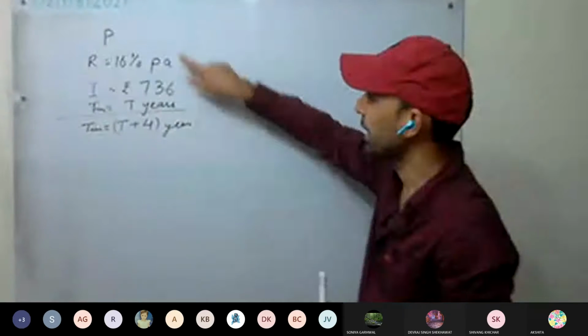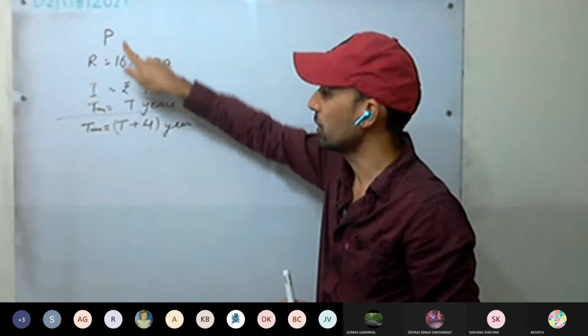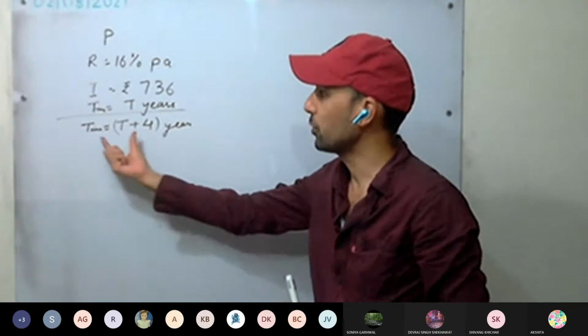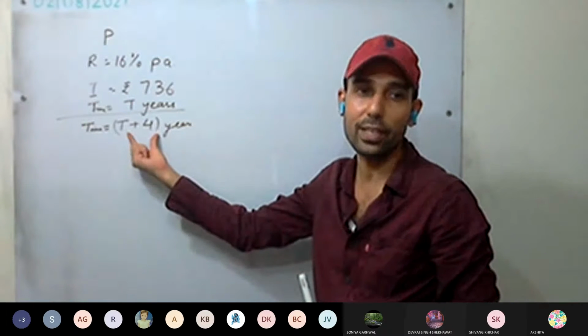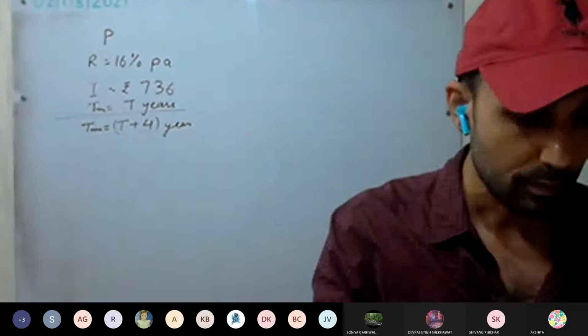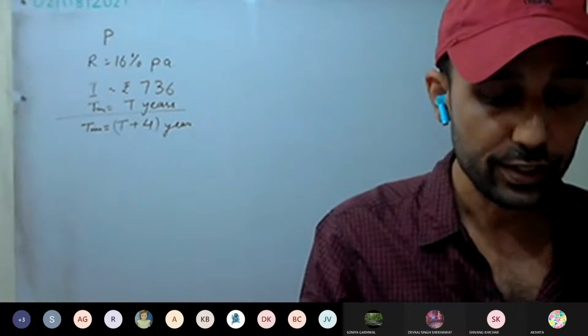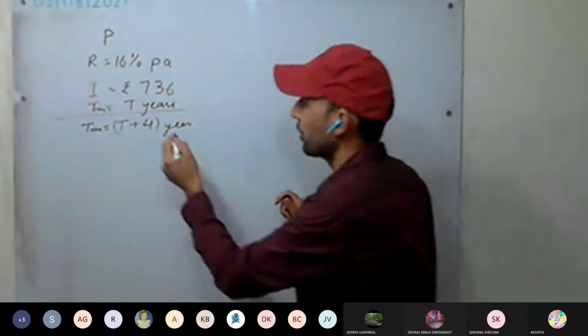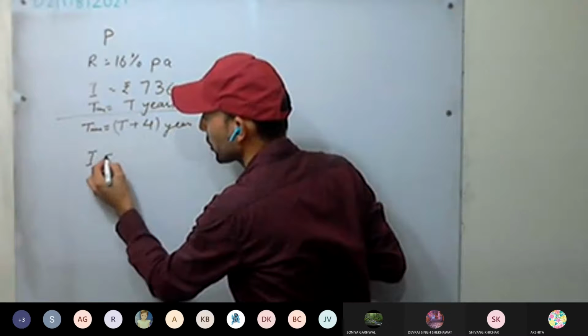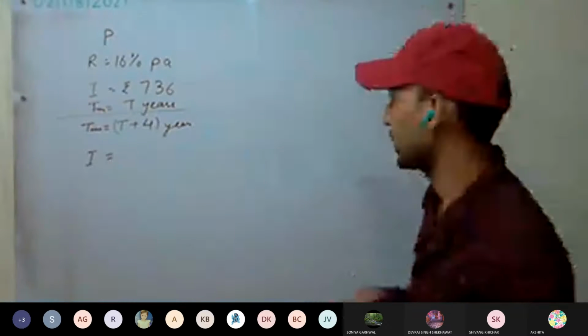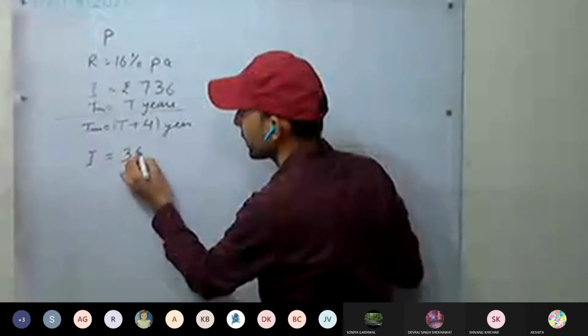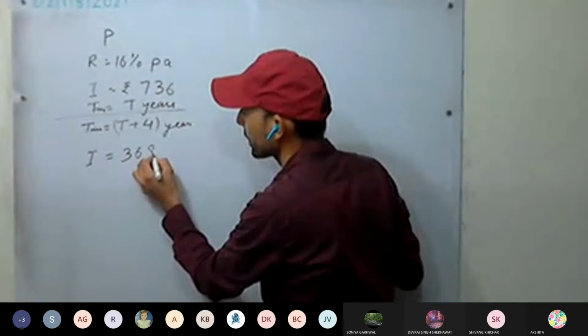So if he had lent this principal for 4 more years, that means for total time T plus 4, he would have received simple interest of 3680 rupees.